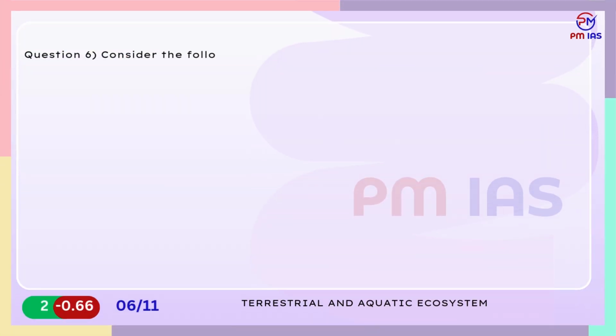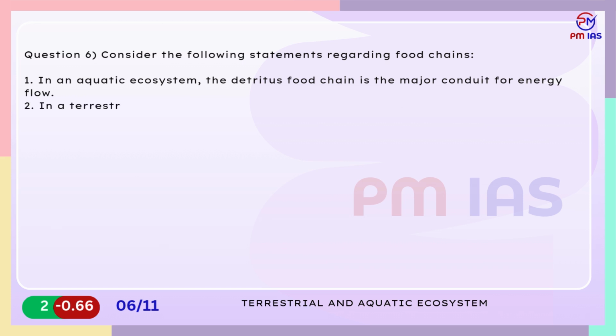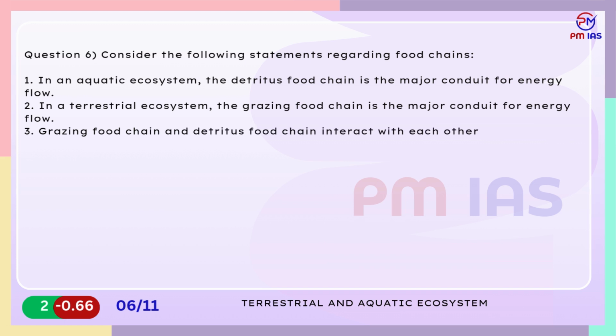Question 6. Consider the following statements regarding food chains. 1. In an aquatic ecosystem, the detritus food chain is the major conduit for energy flow. 2. In a terrestrial ecosystem, the grazing food chain is the major conduit for energy flow. 3. Grazing food chain and detritus food chain interact with each other at some levels. Which of the statements given above are correct?